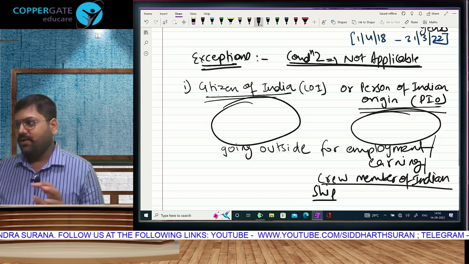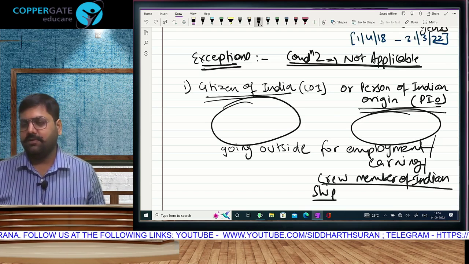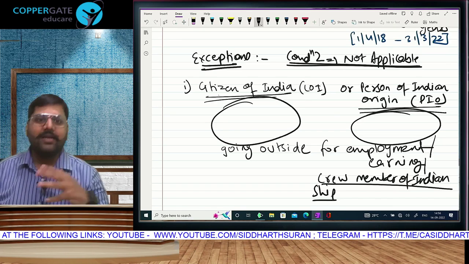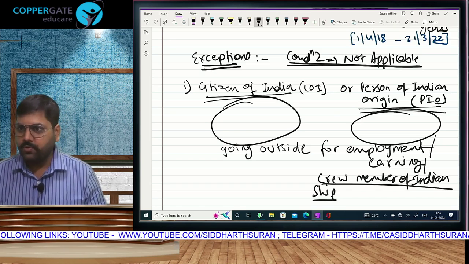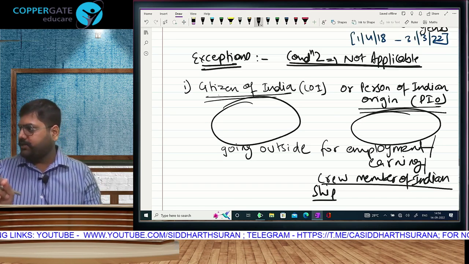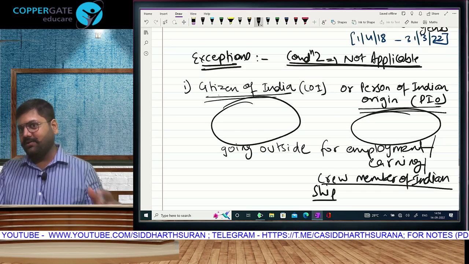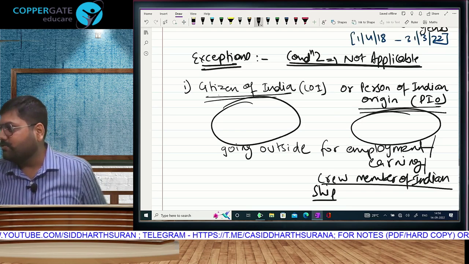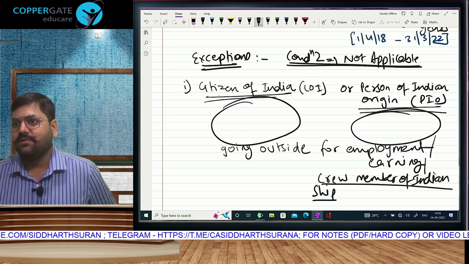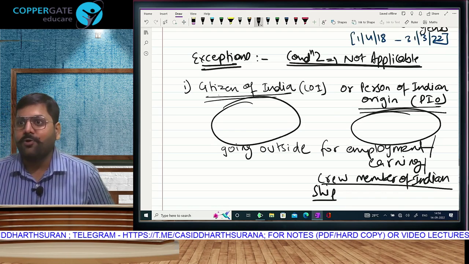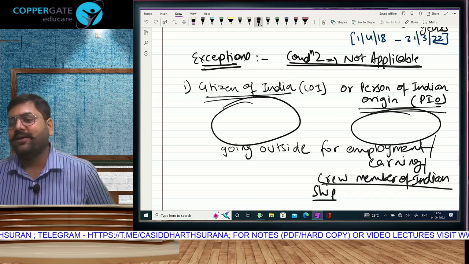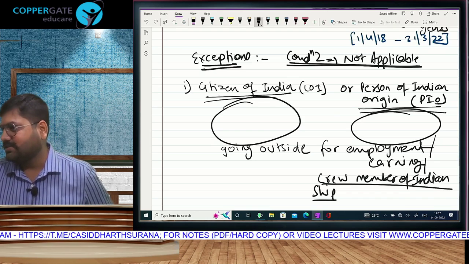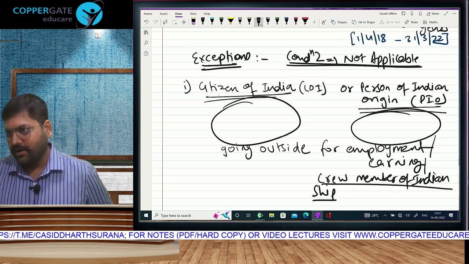What is the logic? Where were these people living? India. Life was going on. Suddenly they get a foreign job, so they are going. The only purpose of going outside is to earn. Once they earn, they will come back with the money. The beauty of these people is that they are going to earn outside and bring that money to India and spend it, because the whole reason behind going out is earning. So after earning, you will come back.